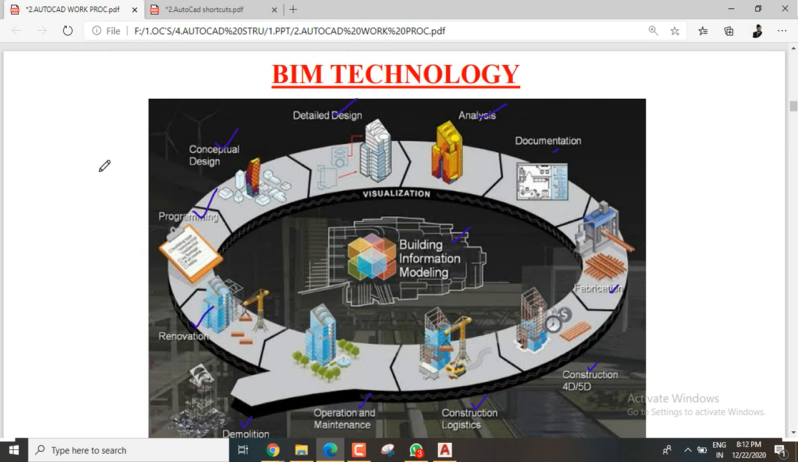So see, let's imagine you have a small site. At that time you need to go and meet an architect, so that architect will give you the architectural plan, and again you will take that architectural plan and go to a structural engineer for deciding the columns and beams and everything.